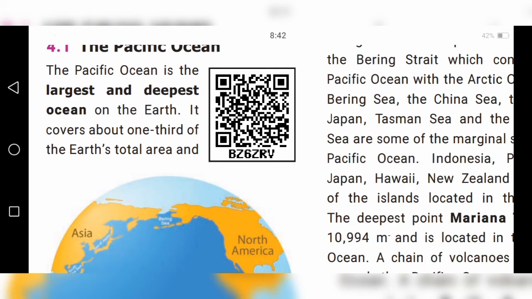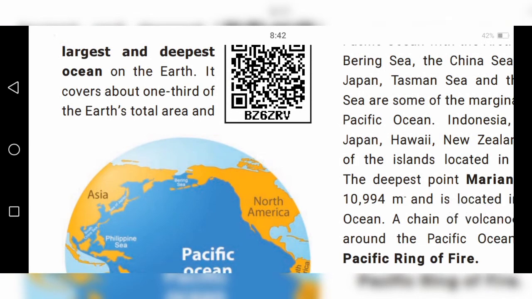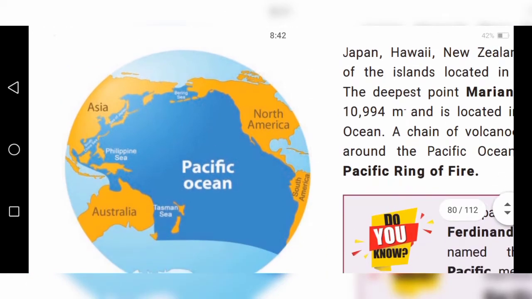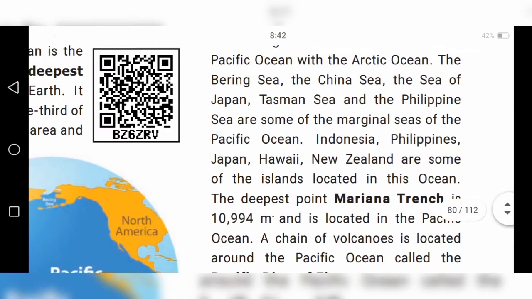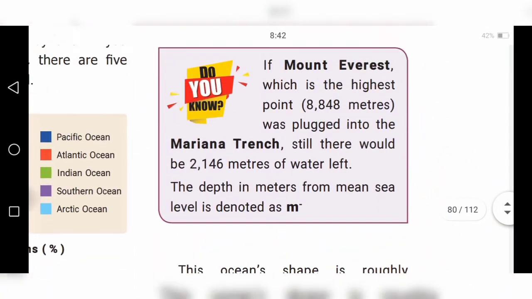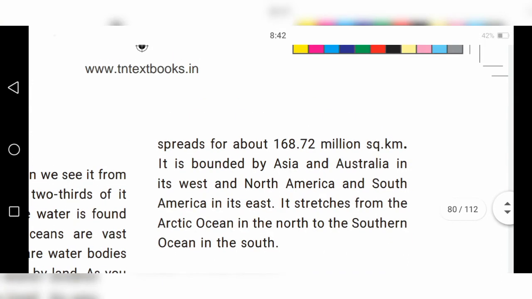It covers about one third of the earth's total area, and spreads for about 168.72 million square kilometers.